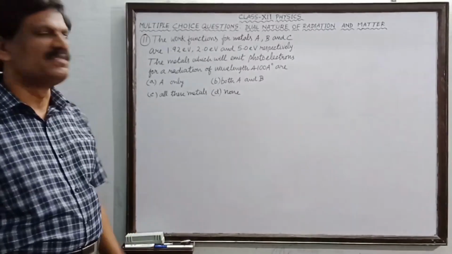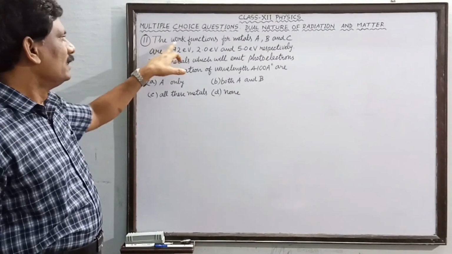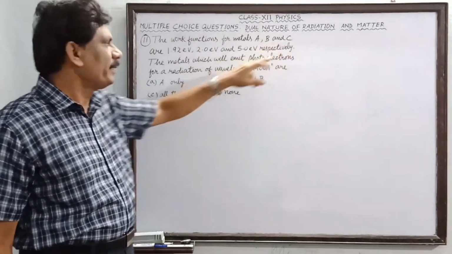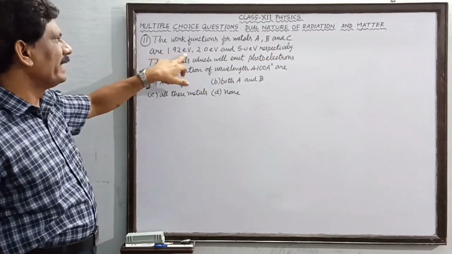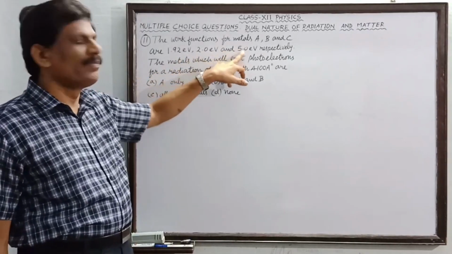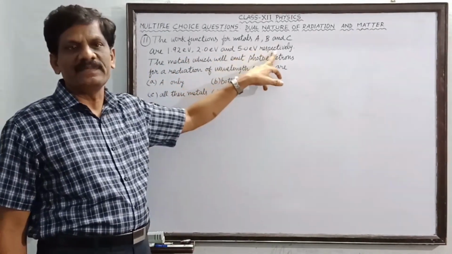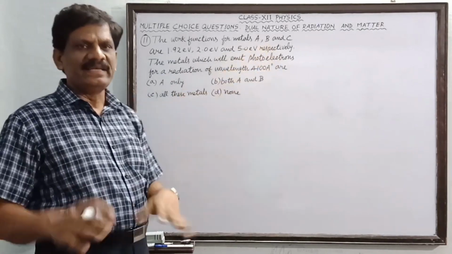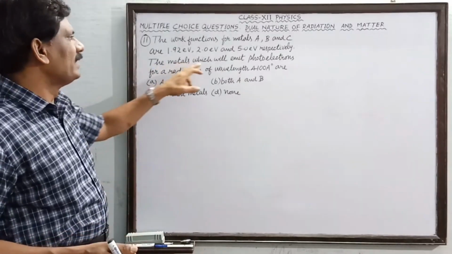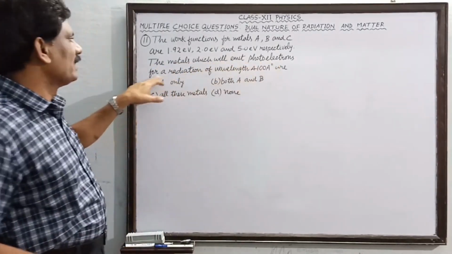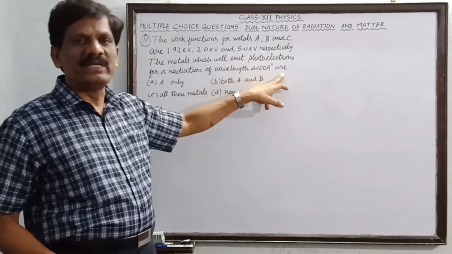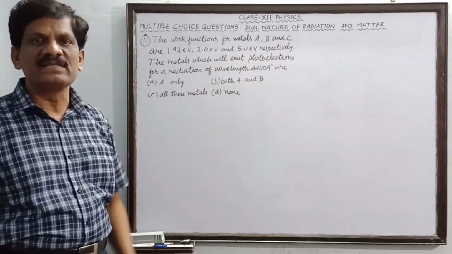Yes, the last sum in MCQ is sum number 11. The work functions for metals A, B and C are 1.92 electron volt, 2.0 electron volt and 5.0 electron volt respectively. So A, B and C are three different metals. Therefore, their work functions are different. The metals which will emit photoelectrons for a radiation of wavelength 4100 angstrom unit are. So we have to find out which of the options is correct.